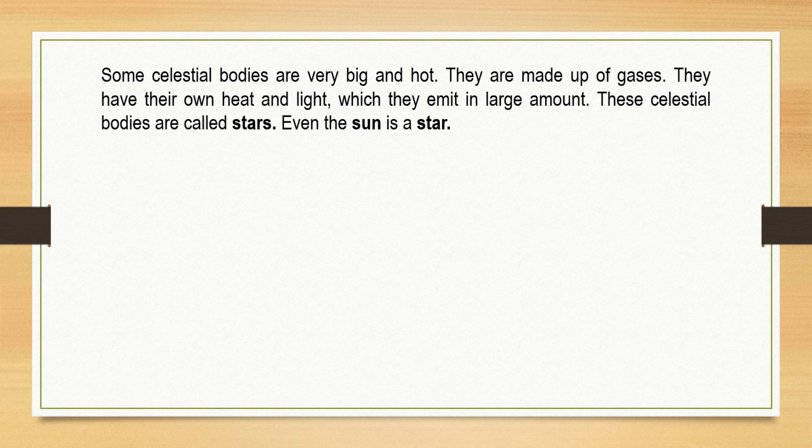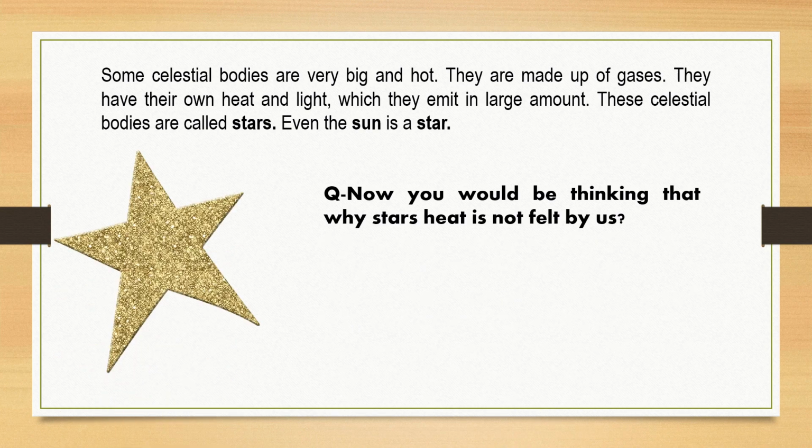Here we are saying that some celestial bodies have heat and light. It means that some celestial bodies don't have their own heat and light. The sun is a star because it provides us with heat and light. Now you would be thinking, why is the stars' heat not felt by us?